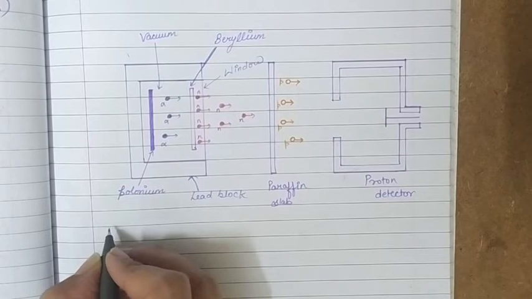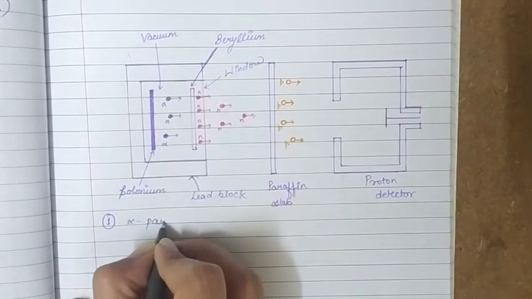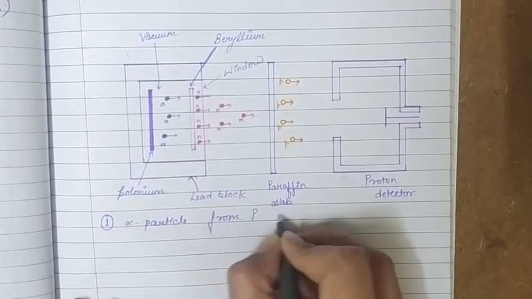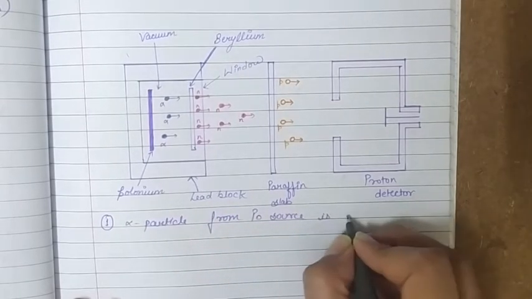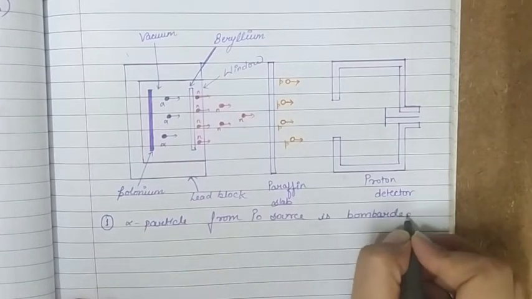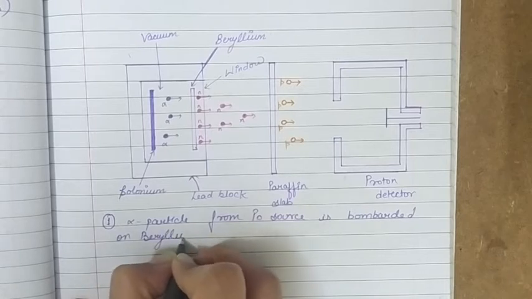So step 1: alpha particles from the polonium source are bombarded on beryllium nuclei.